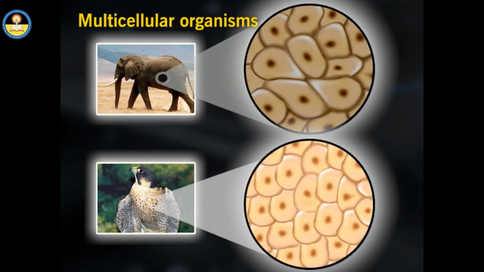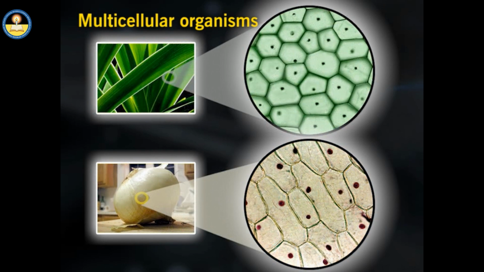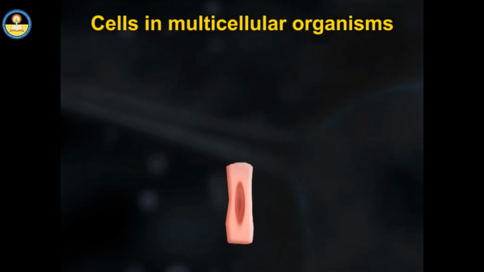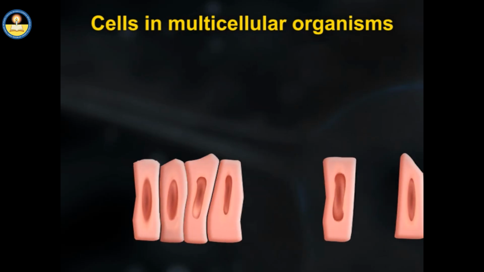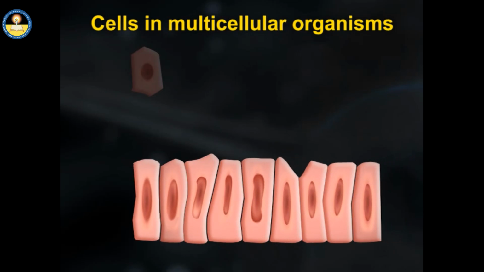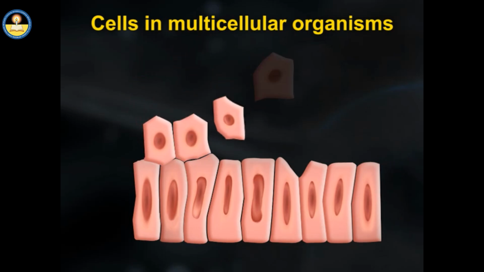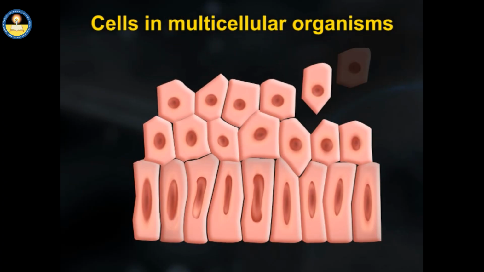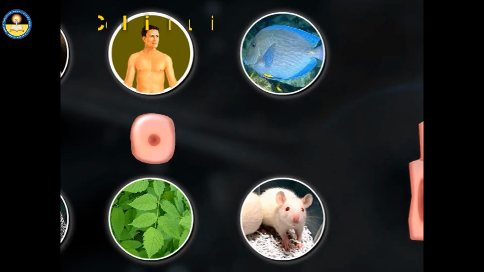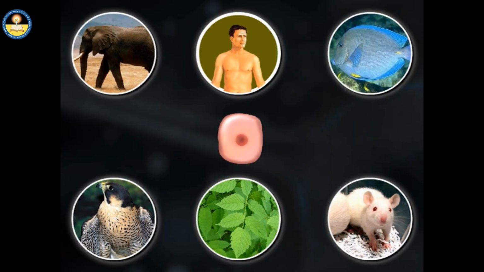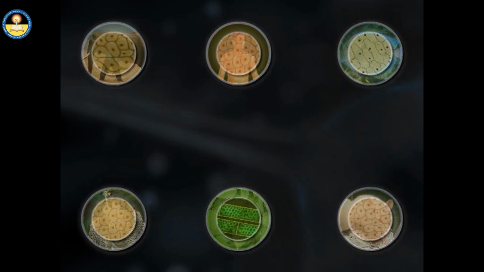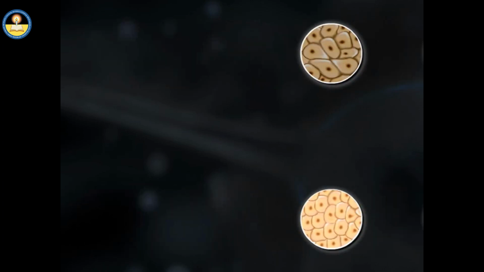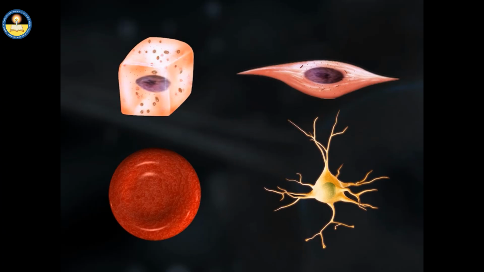Other organisms made of number of cells are known as multicellular organisms. Within multicellular organisms, cells are organized in some collective form and work together to carry out specific functions. In multicellular organisms, the cells become dependent on one another. In multicellular organisms also, cells are the basic unit of structure and function. All types of cells serve specific functions within the organism.